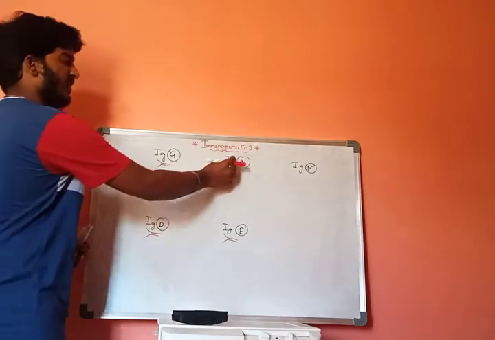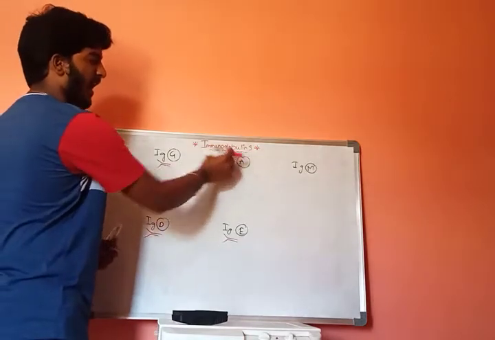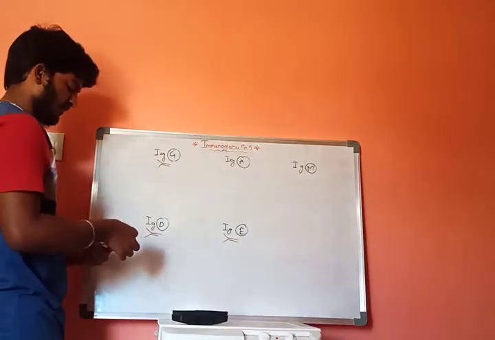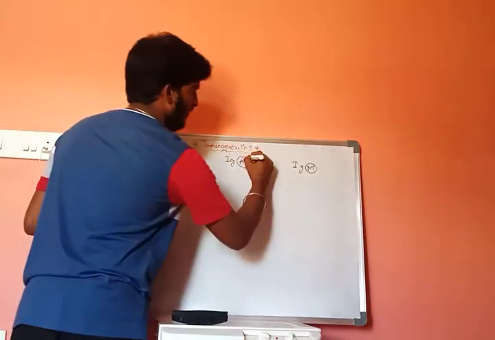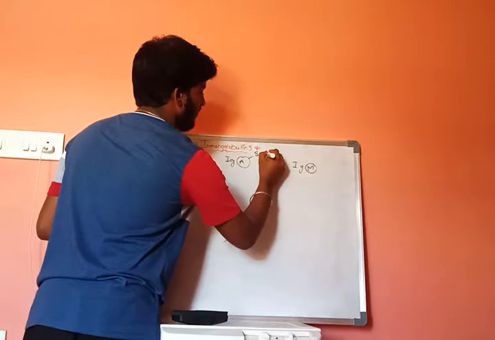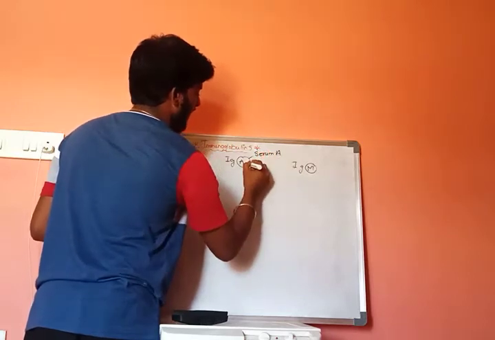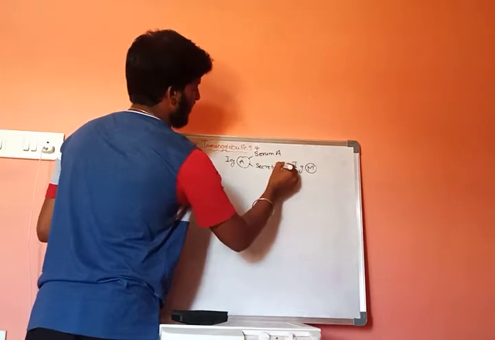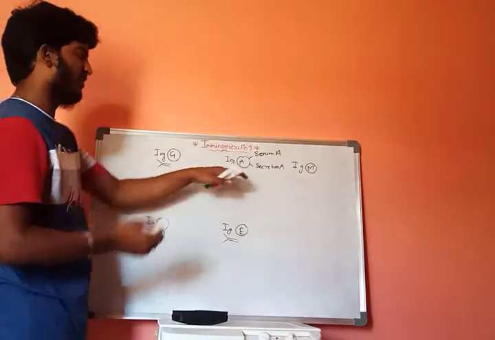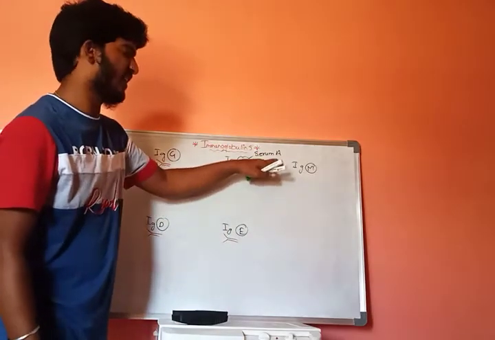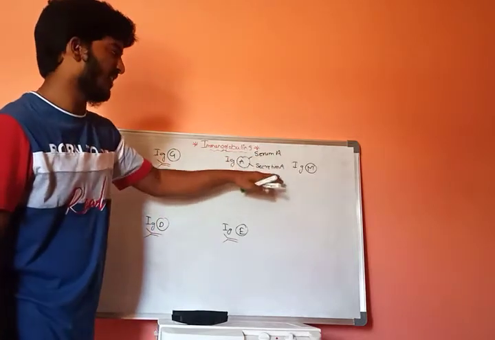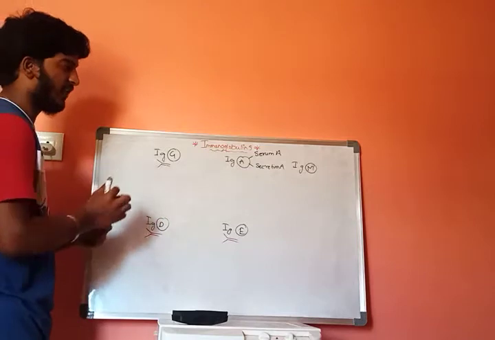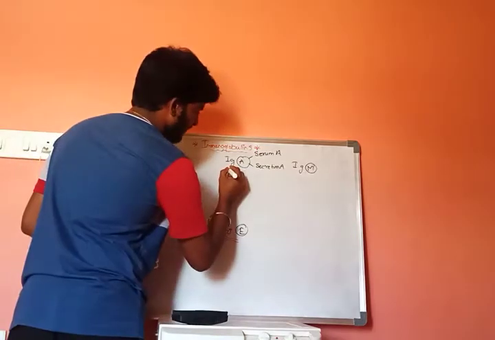And if we consider the structure of immunoglobulin A, it is of two types: one is serum A and the other is secretory A. Now, the structure of IgA will be like this.